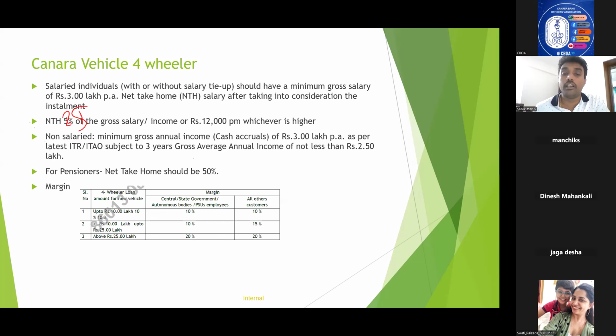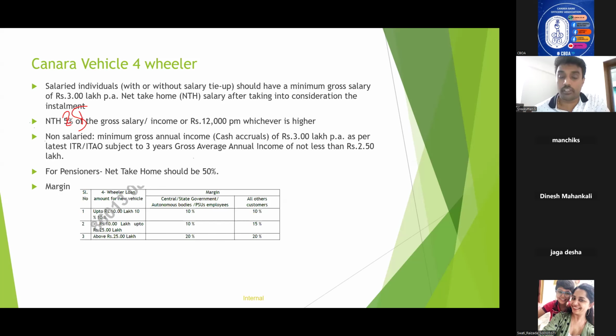But when it comes to loan amount between about 10 lakhs and up to 25 lakhs, it is 10% for central, state government, autonomous bodies or PSU employees. For all others, it is 15%. And above 25 lakhs, it is 20% across all the categories of borrowers.